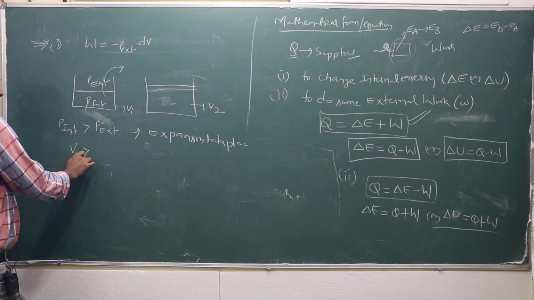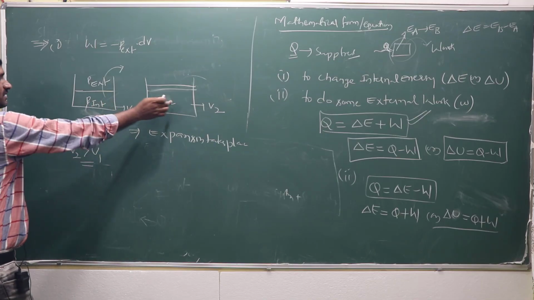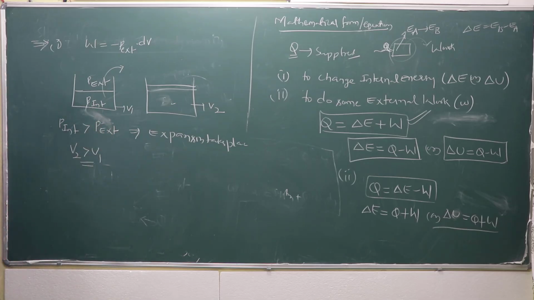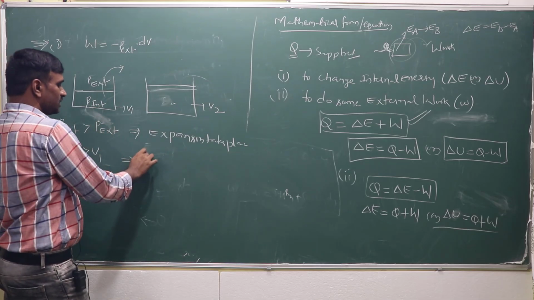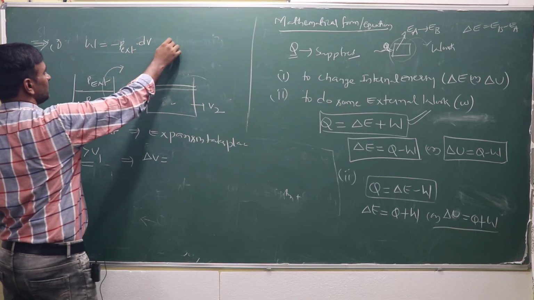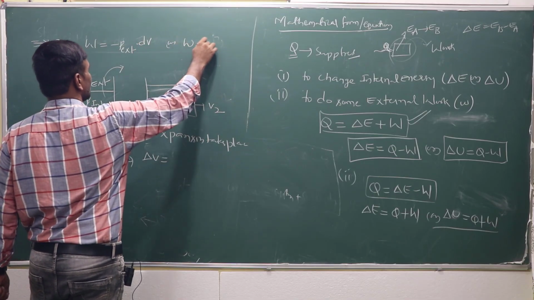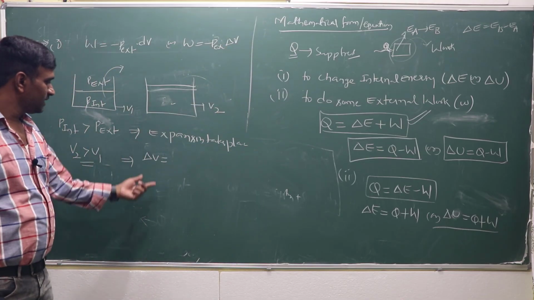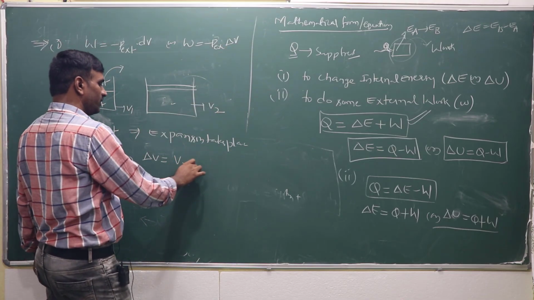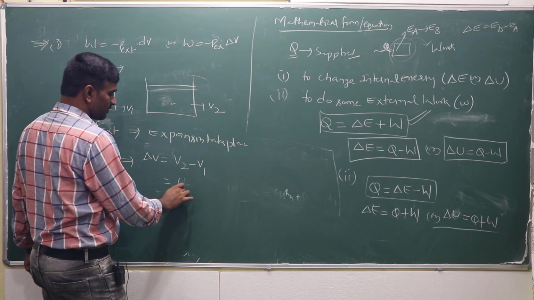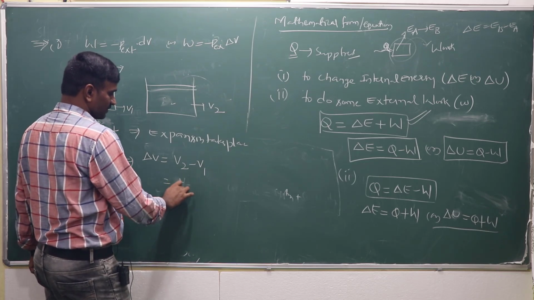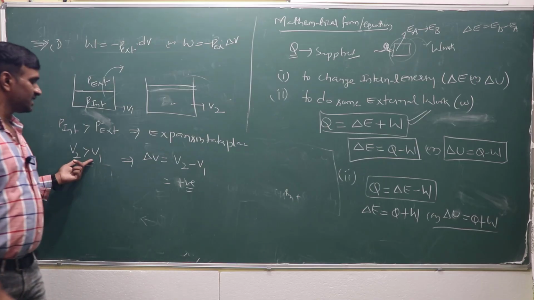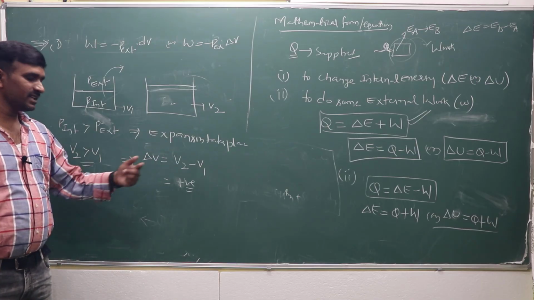When expansion takes place, V2 is greater than V1. Then dV or delta V is equal to V2 minus V1, which will be positive.